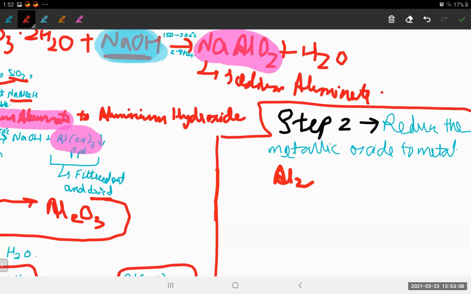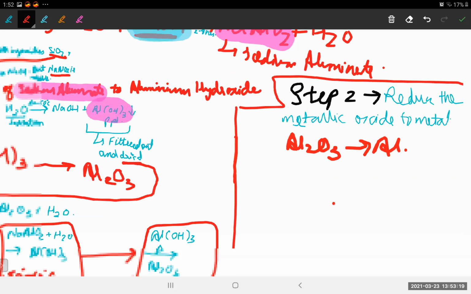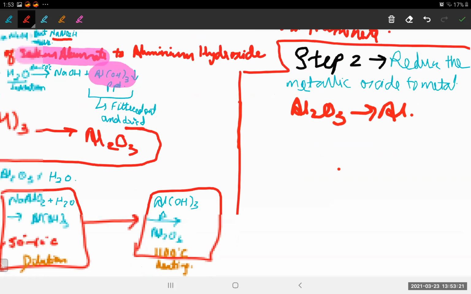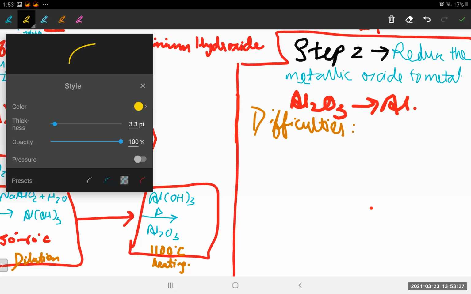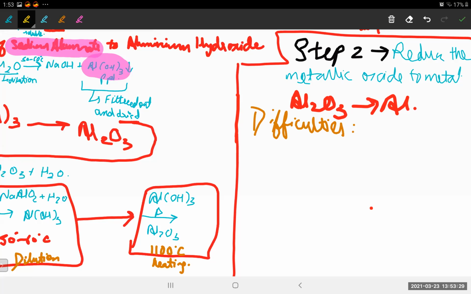There were some difficulties we are facing. So first, write down the difficulties. Very important point, guys. Please do make note of this. So the difficulties. The difficulty number one.